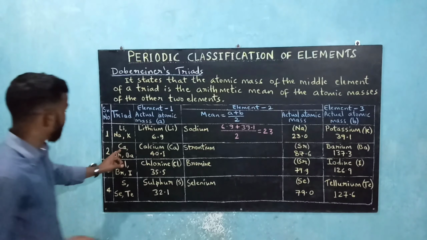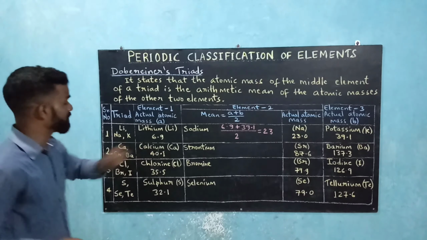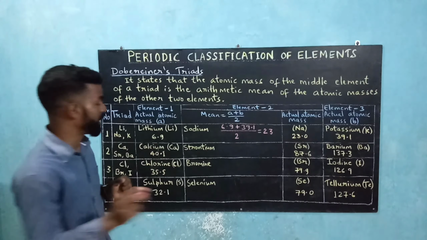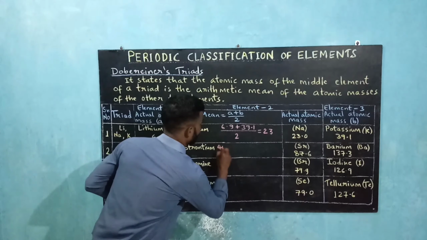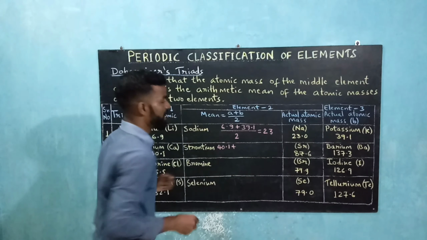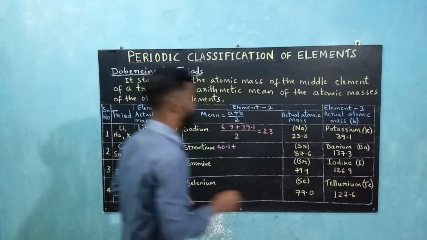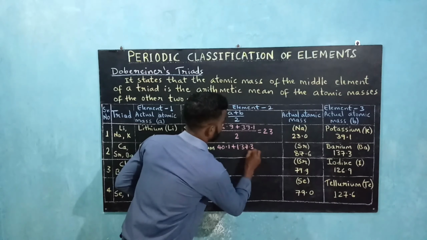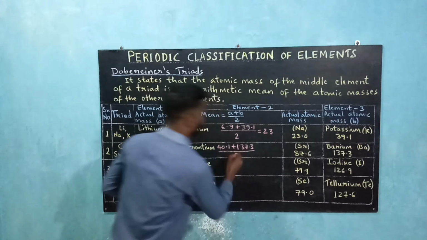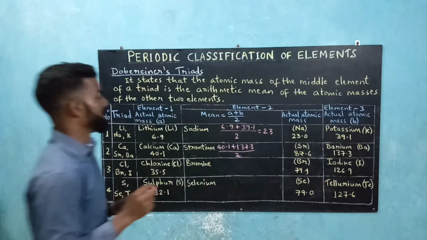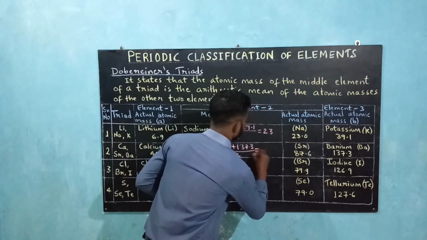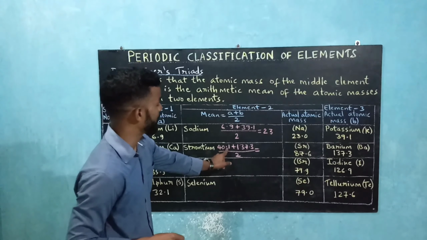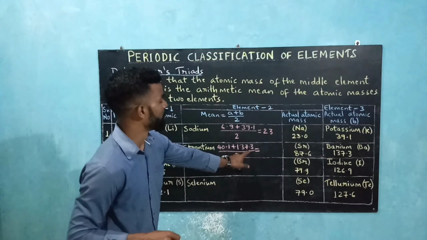And then next, calcium, strontium, barium. Let's try this. Calcium's atomic mass is 40.1. 40.1 plus barium's atomic mass, 137.3, divided by 2. That will give us the arithmetic mean. 137.3 plus 40.1 is 177.4.